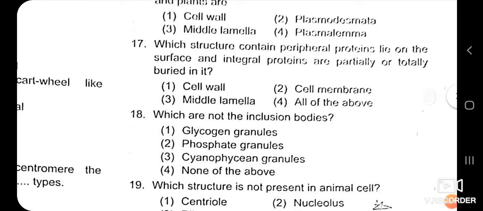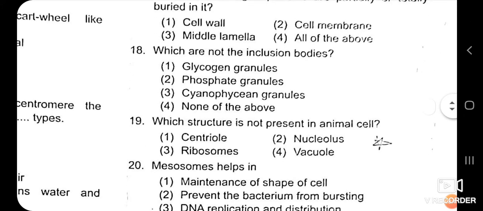Which structure contains peripheral proteins lying on the surface and integral proteins partially or totally buried in it? We have seen the fluid mosaic model of the cell membrane, and in that model there are peripheral proteins and integral proteins, so the correct answer is the second, cell membrane. It is not present in the cell wall or the middle lamella, which is also a part of the cell wall.